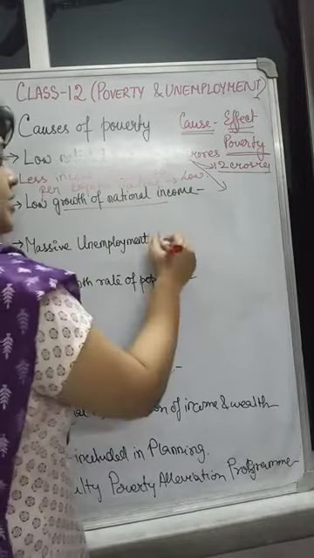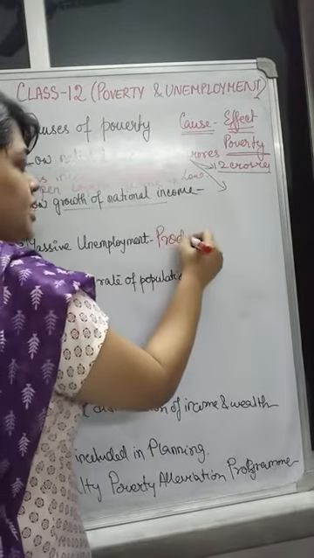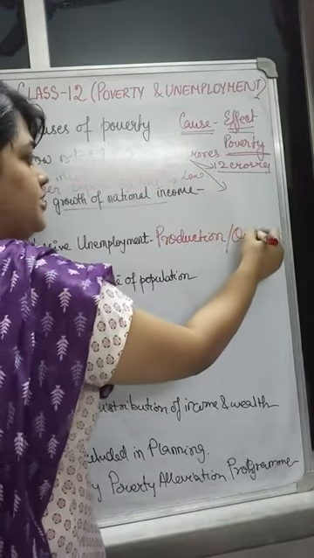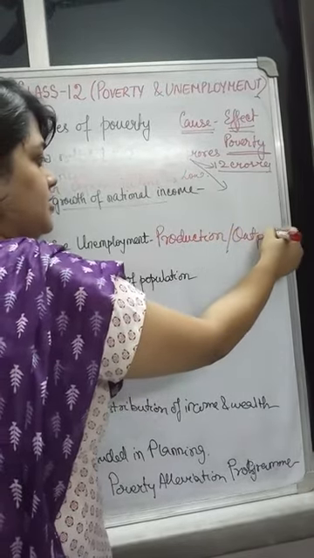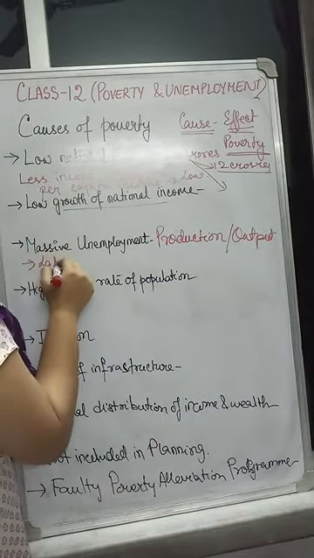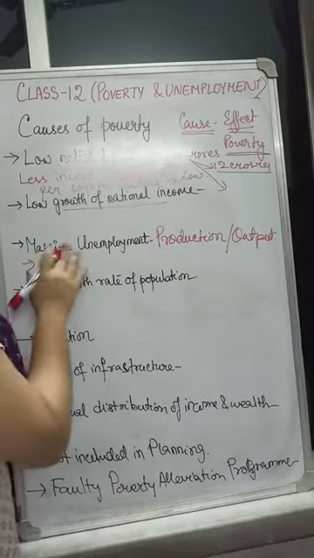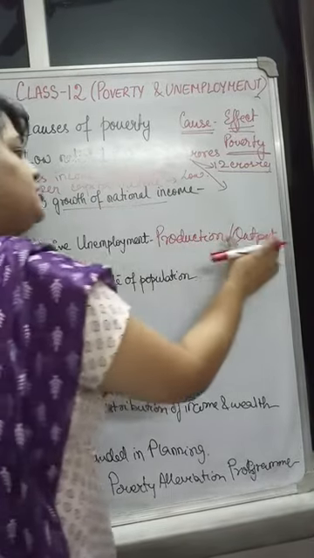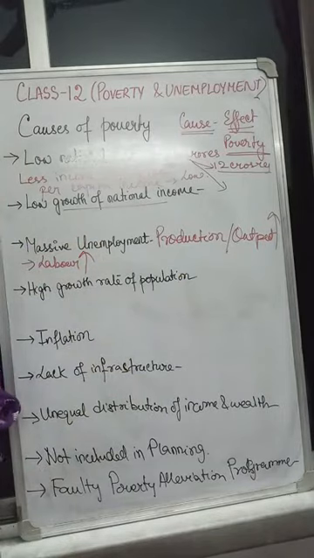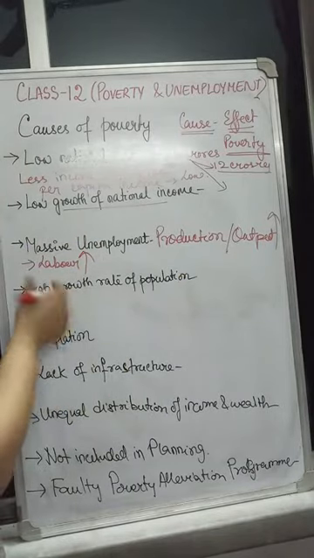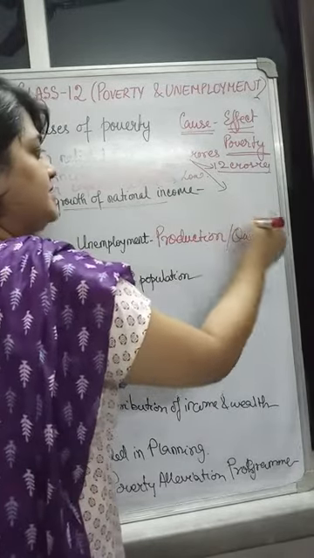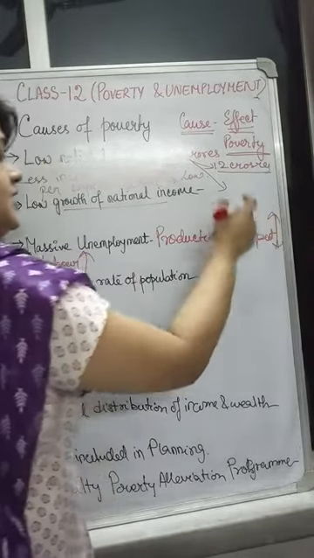And if production or output is not increasing that much, now for production or output you need human labor. You absorb the labor. So if production or output increases, then labor absorption happens faster and people get employment, they come out of poverty. But when production or output is less, that is why their income is less.